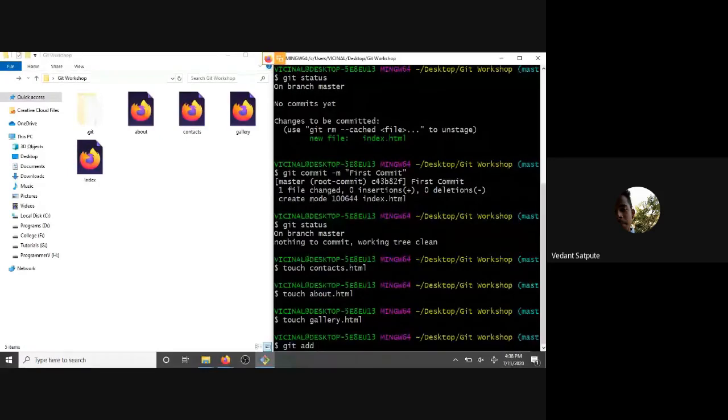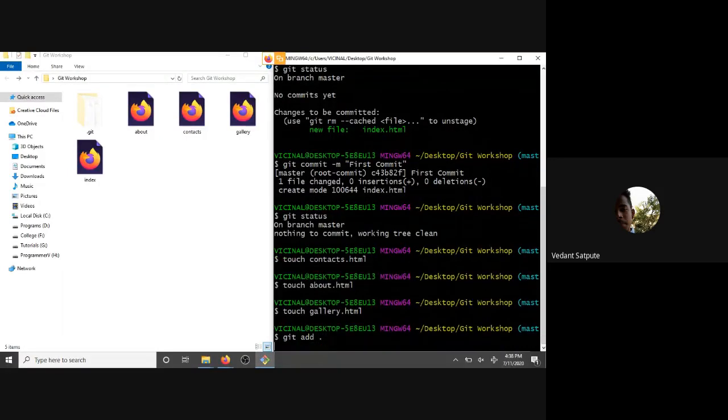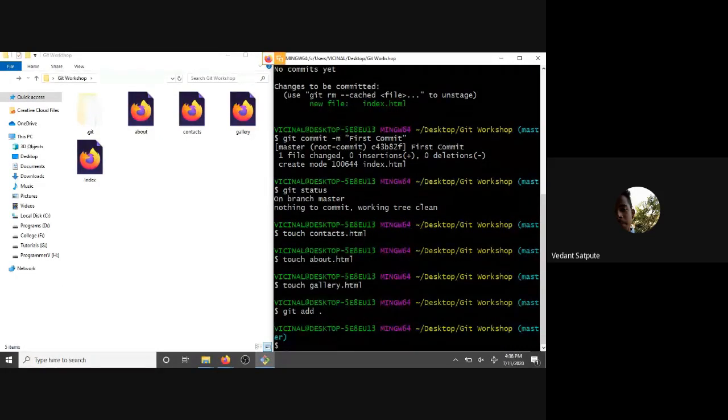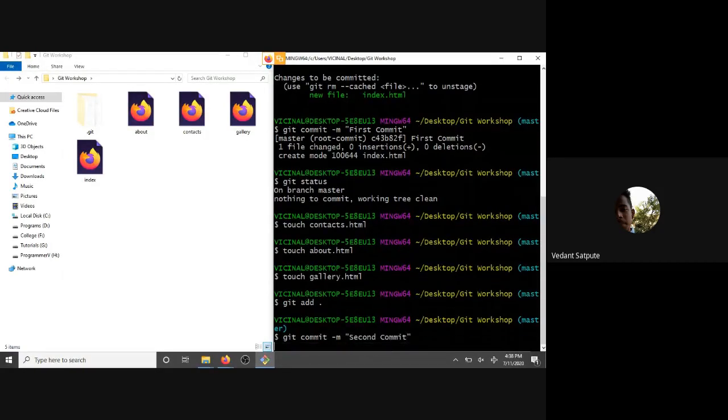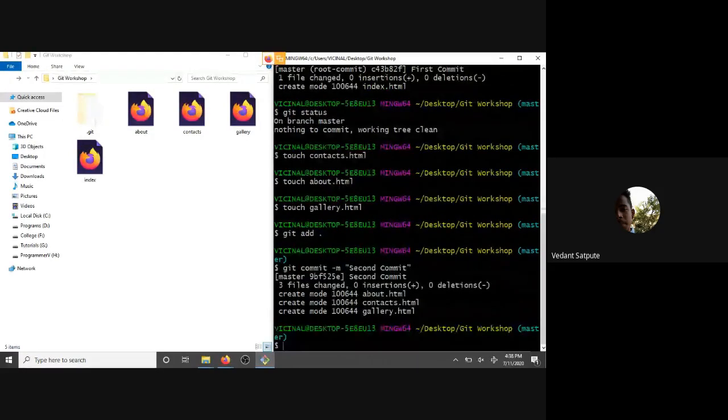We can just do git add dot, and all the files get added, then git commit -m "second commit". You can actually write a message like added contacts page or edited gallery page in this message area. But for now we will use second commit, and you can see these files are now added to our repository.